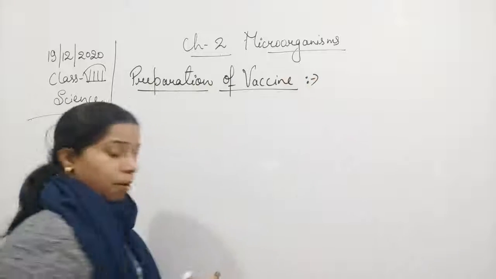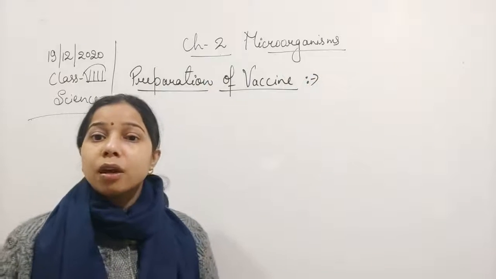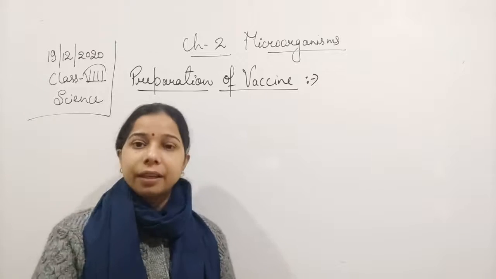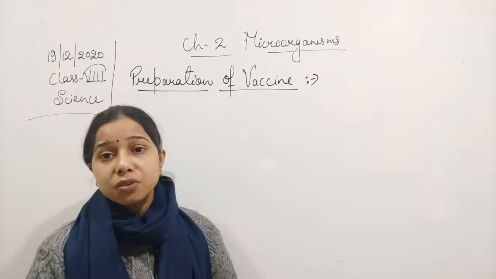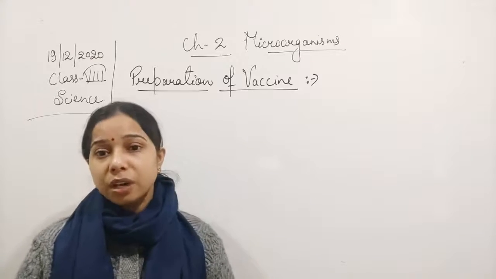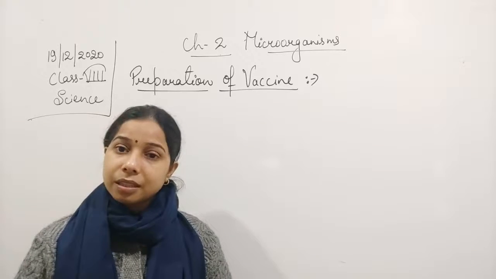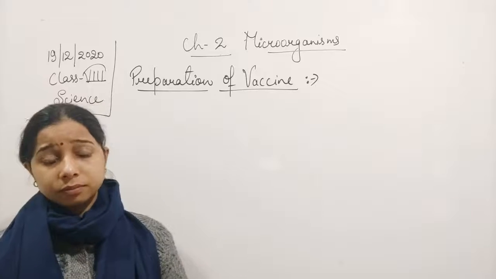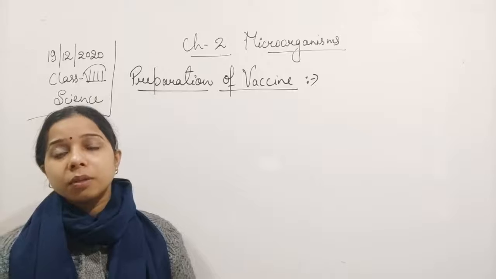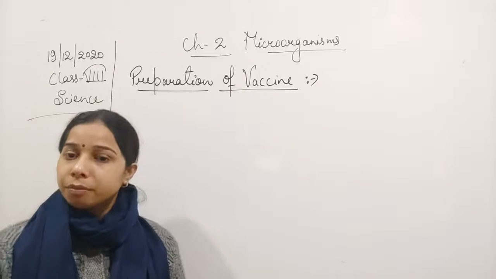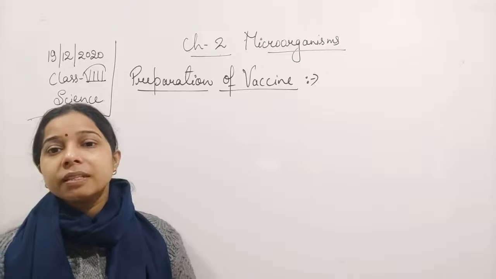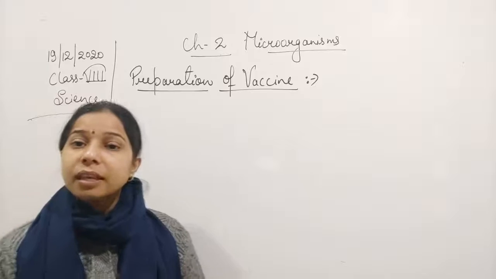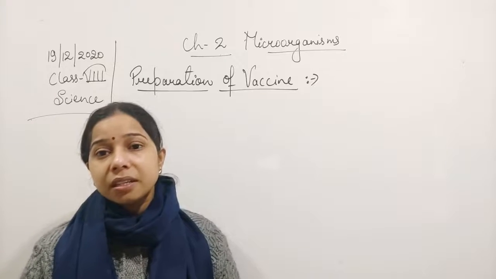Antibiotics we use, but what about vaccination? Vaccination is given to a child or a person to prevent disease in the future, and it helps make the person free from disease. Actually, it is made with the help of dead or weakened microbes. These dead and weakened microbes are injected into the body.